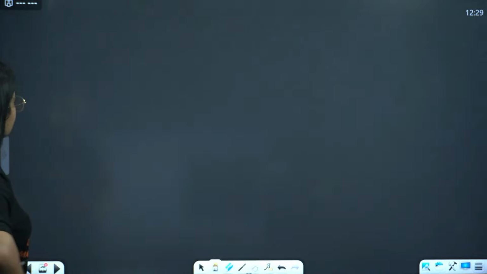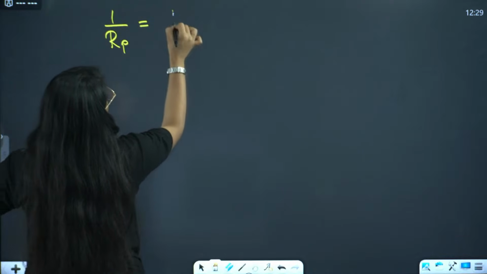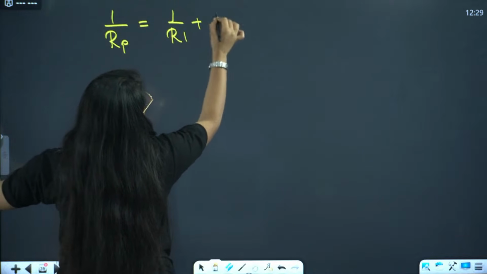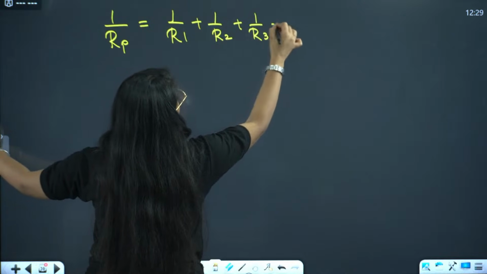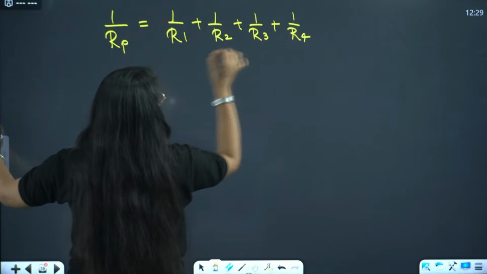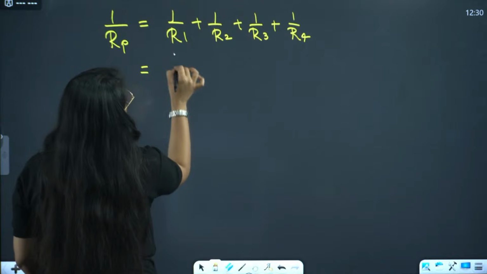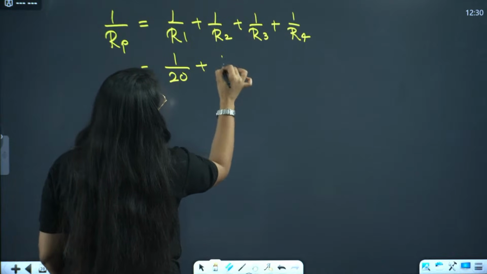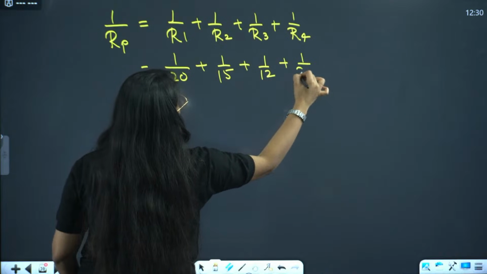Suraj, hi Suraj. Now you can just put those Rp in this formula, 1 by R1 plus 1 by R2 plus 1 by R3 plus 1 by R4. Now this will be 1 by 20 plus 1 by 15 plus 1 by 12 plus 1 by 20.